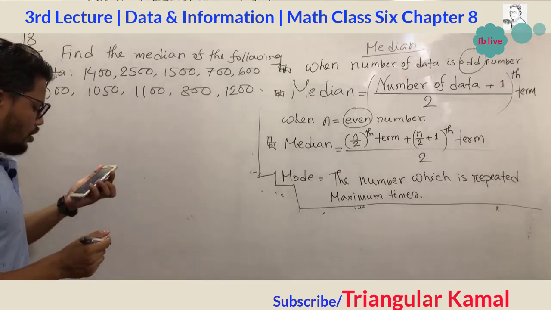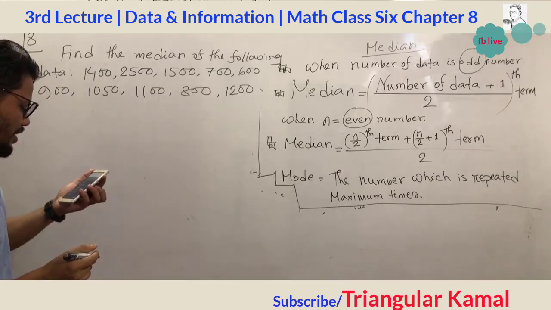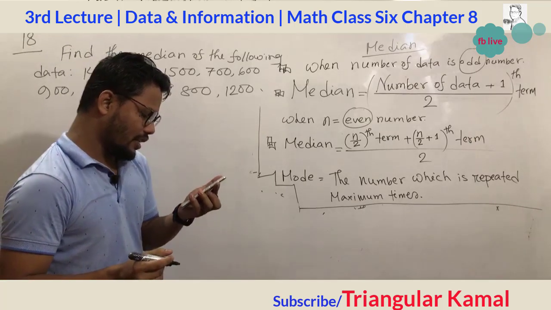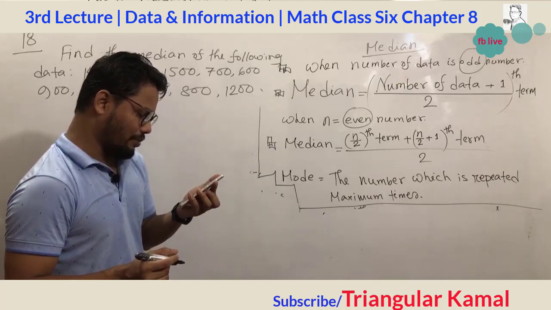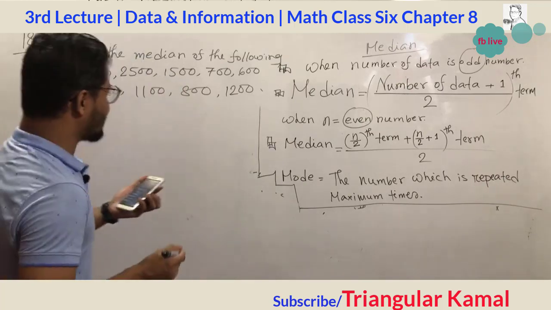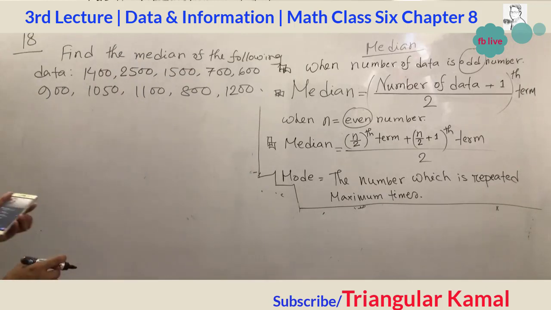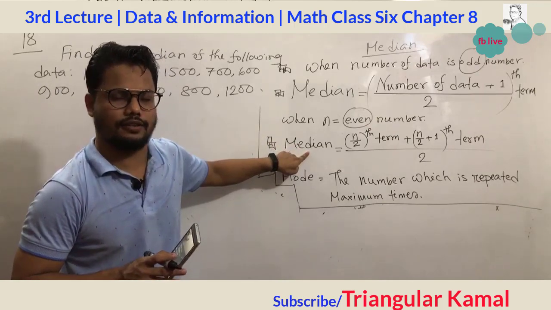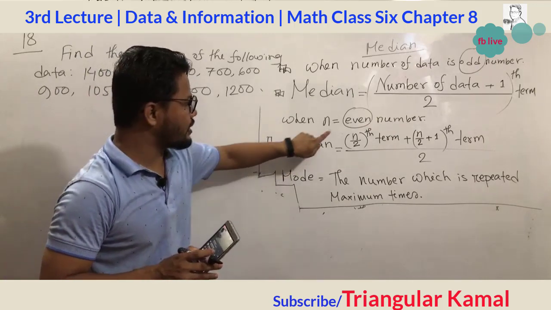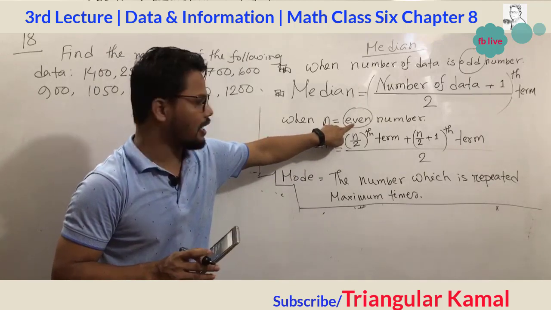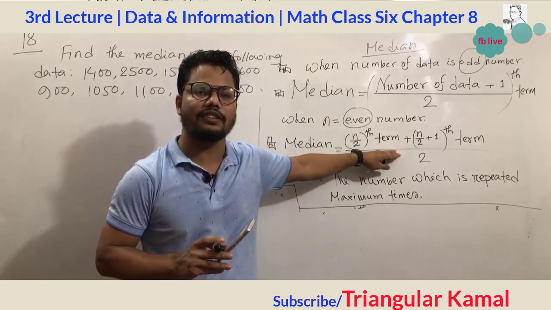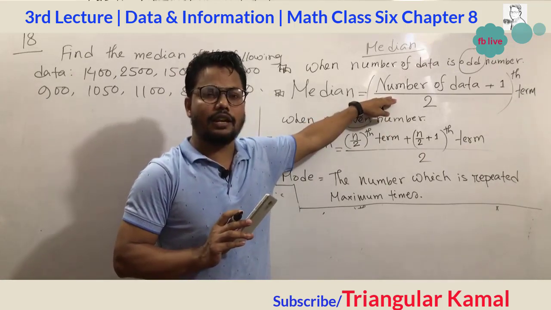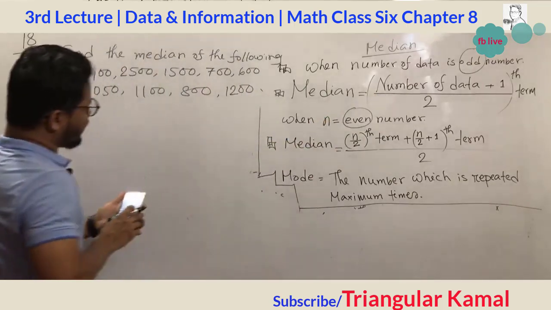So question number 18, already one student said the answer will be 1075. Congratulations, Sharmin Akhtar. Already you have given the answer. Yes, you are trying to write the answer. Just give attention. In your academic book, they did not apply this formula here. When the number of data is even, they directly use a mathematical term, not using the formula as for odd numbers. For odd numbers they write the middle one.